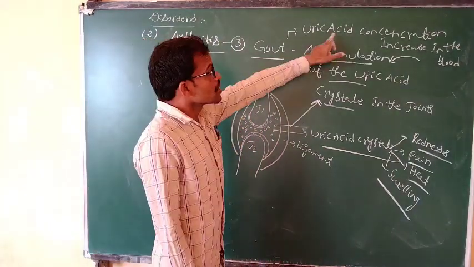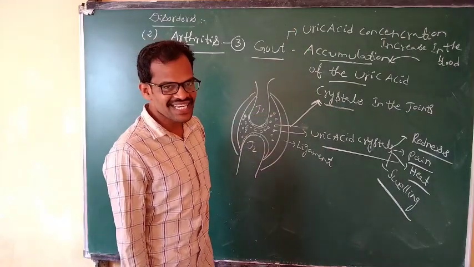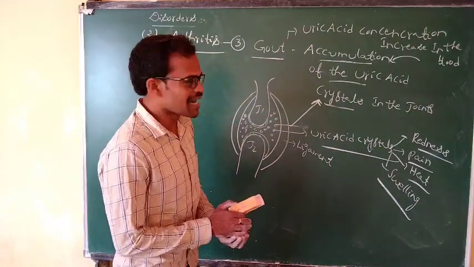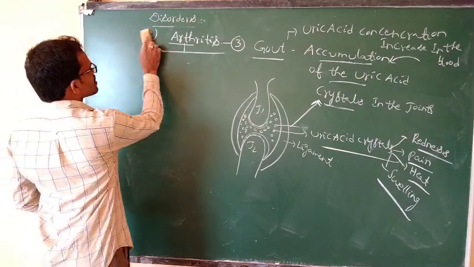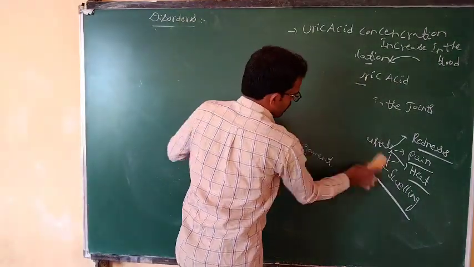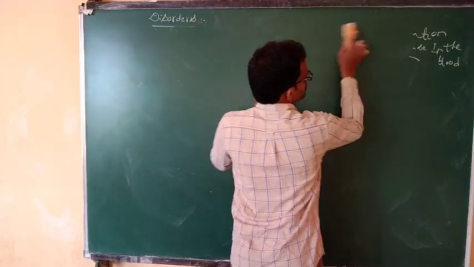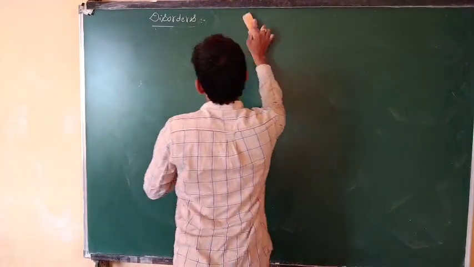The main problem is the increase of uric acid concentration in the blood. It is the third arthritis present. It is a common disease or disorder observed in human beings.